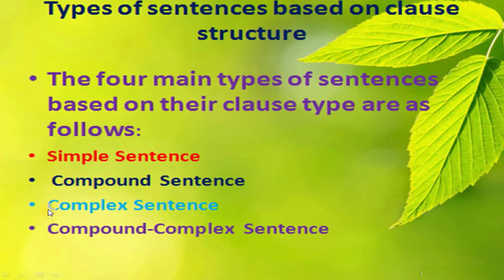So generally we mainly call simple sentence, compound sentence, complex sentence, but the 2, compound and complex, are mixed, and that is called a compound complex sentence. Its examples and its meaning we are going to understand in the next slide.